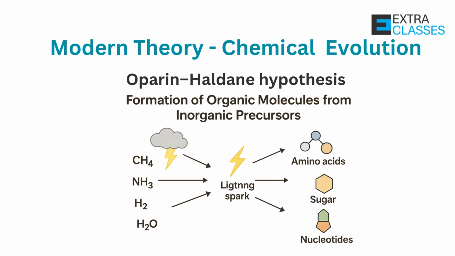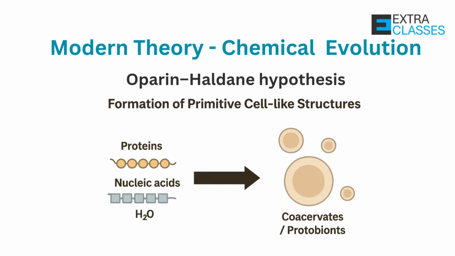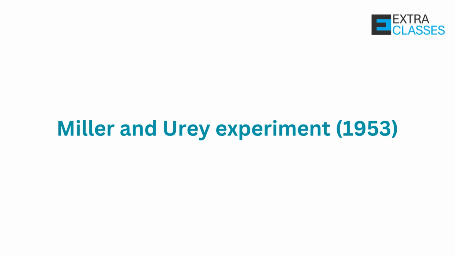In this environment, simple inorganic molecules combined to form organic molecules like amino acids, sugars, and nucleotides. These led to polymers like proteins and nucleic acids, eventually forming the first primitive cell-like structures, called coacervates or protobionts. Proof came from the famous Miller and Urey experiment in 1953.